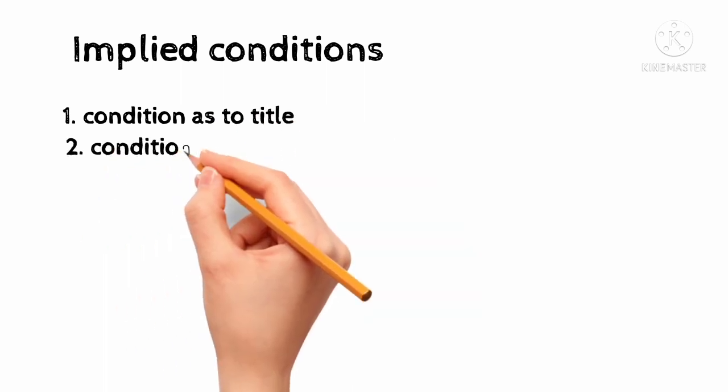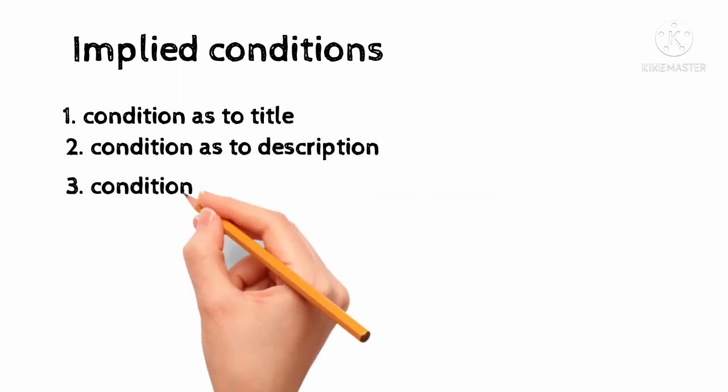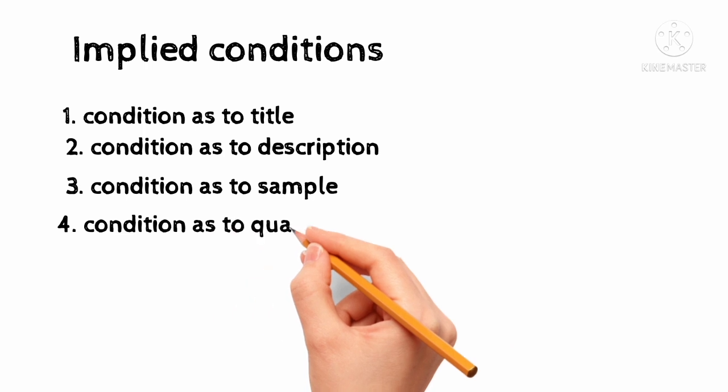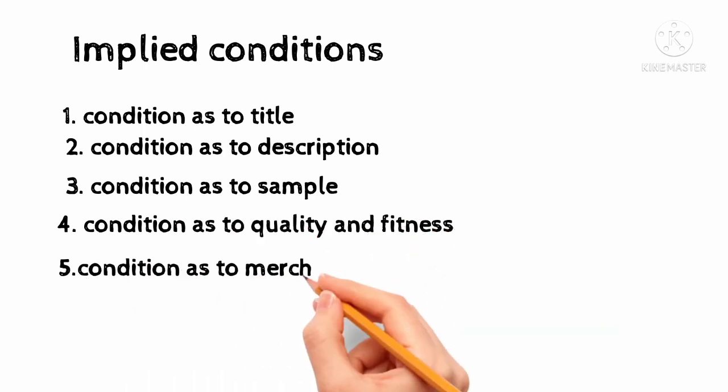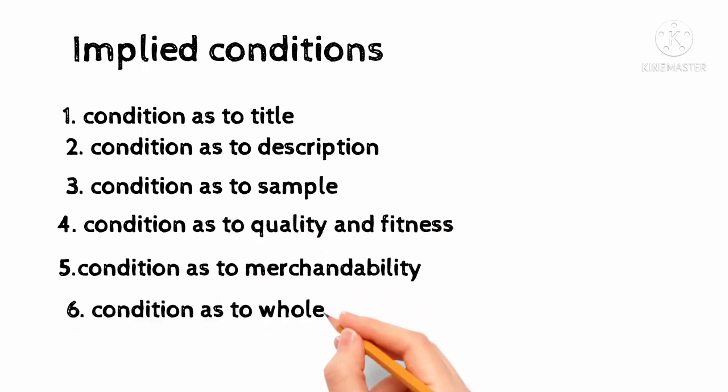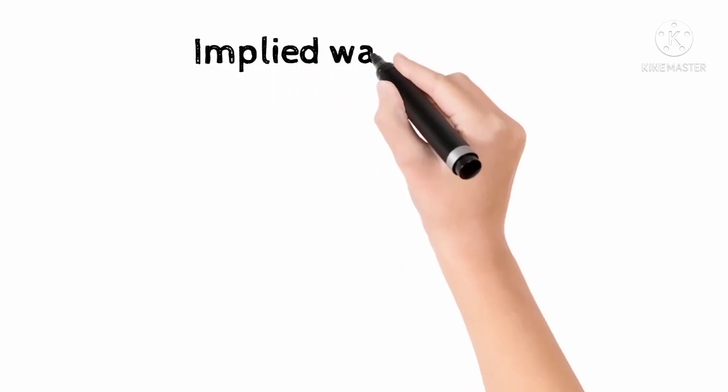Implied condition as to the title means the person who sells the goods must be the owner of the goods or an authorized agent to sell the goods. Condition as to the description: the goods must be as per the description. If the sale is by sample or quality and fitness, the goods must be as per the sample. Merchantability means goods must be in a state to resell. Wholesomeness means the goods should be fit for consumption.